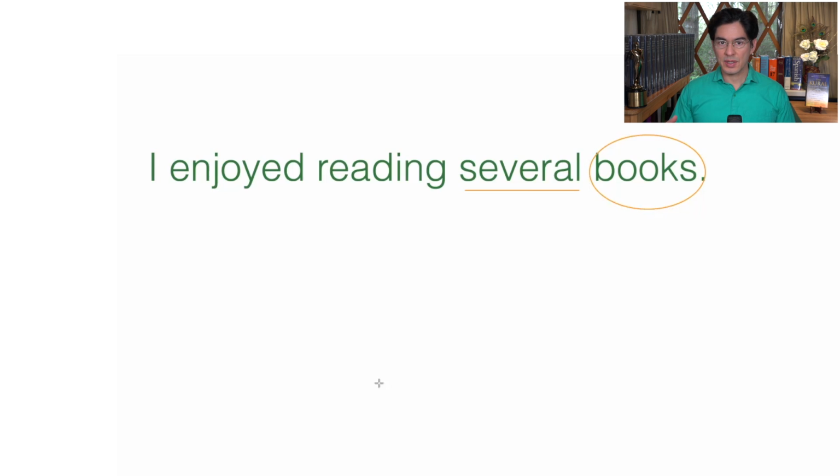In this case, we have a word which is describing a noun. And anytime we have a word describing a noun, that word is an adjective. So in this sentence, the word several is being the part of speech that we call an adjective. And because this adjective is telling us something about the amount or the number of books, we call it a